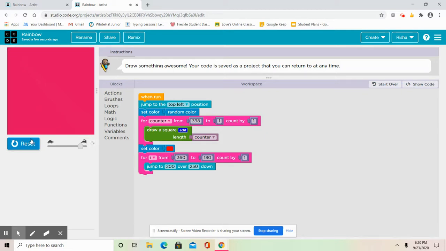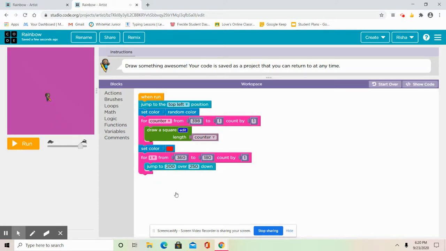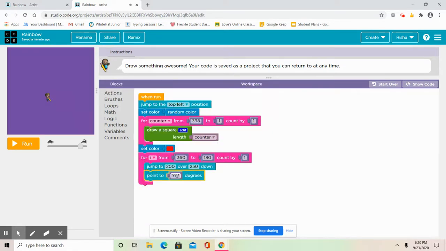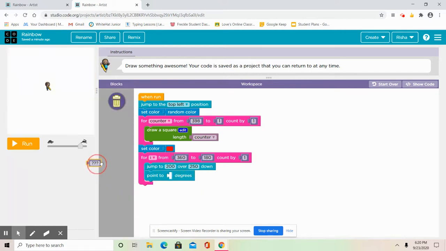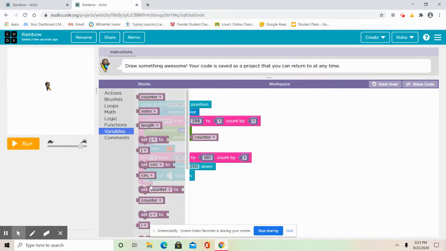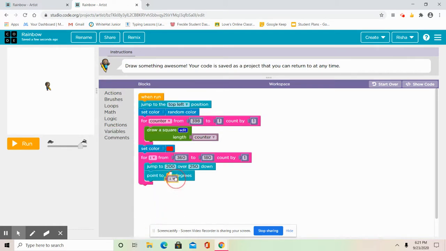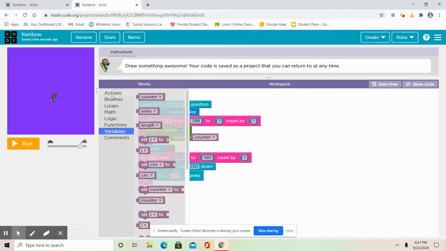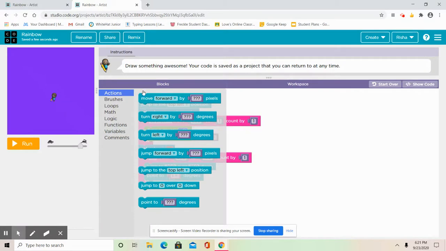Okay, now see how it's going to jump to a special place. So this block really helps us jump to a special place we want. So there we go. Now what I'm going to do is go to actions and get the last block. And instead of the numbers, I'm going to take off the numbers, go to variables, and get i. Sometimes you just have i right on top. Sometimes you have to scroll down to find it. And then I'm going to do move forward 140.